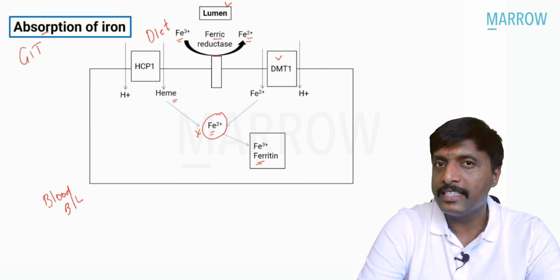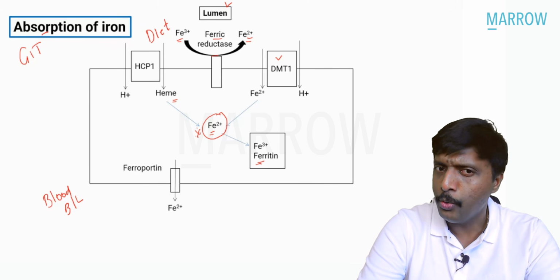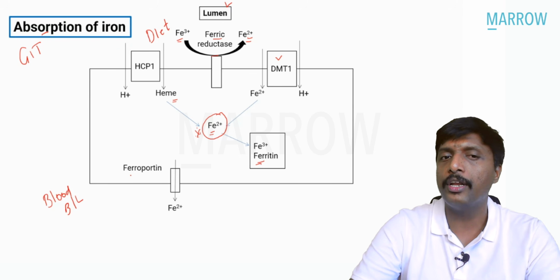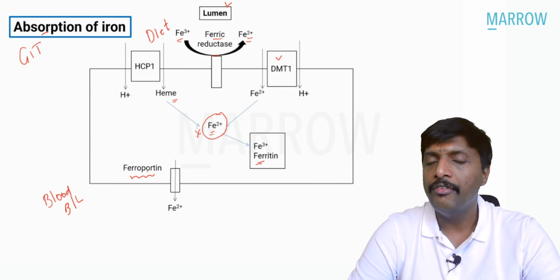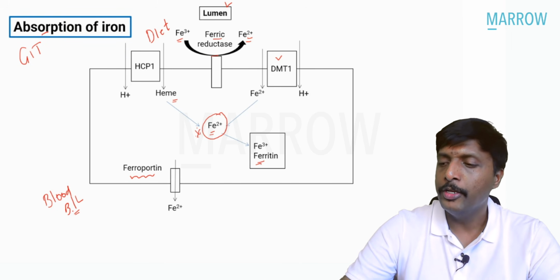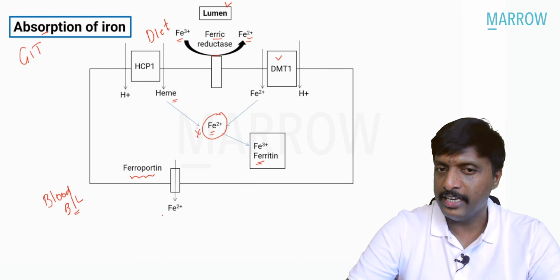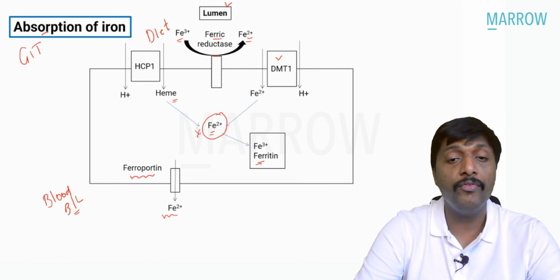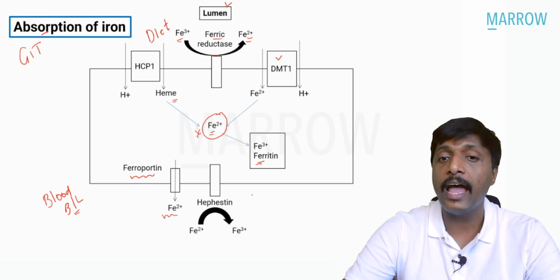From the basolateral side, it will be transported out with the help of this channel protein, ferroportin. Where is ferroportin present? Near the blood side, basolateral. So this ferrous is now coming with the help of a very important enzyme which is called hephaestin. So this ferrous form will be converted to ferric form.